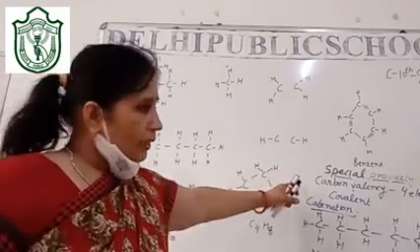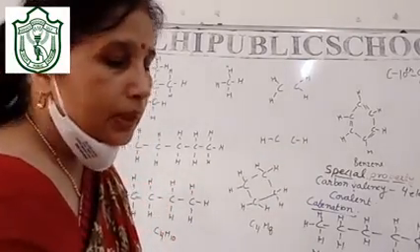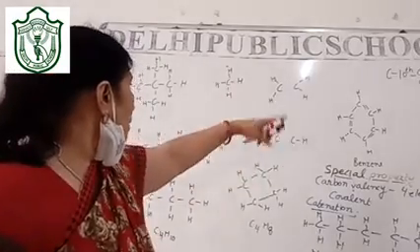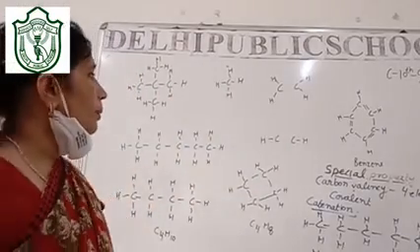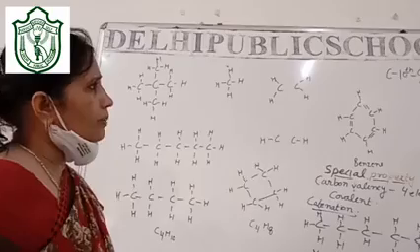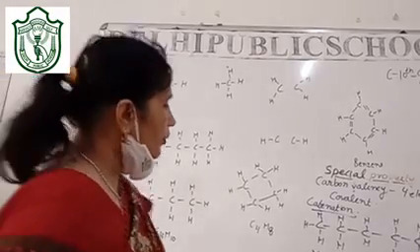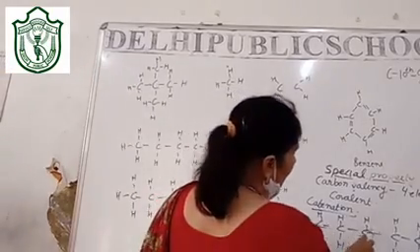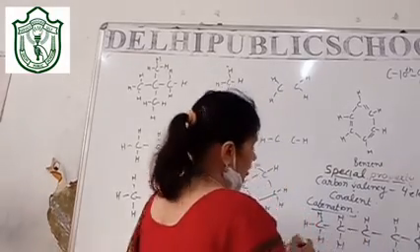Now you have understood how I have drawn some structures of carbon to make you understand. If you observe only a single line, what is that? That is a single bond.